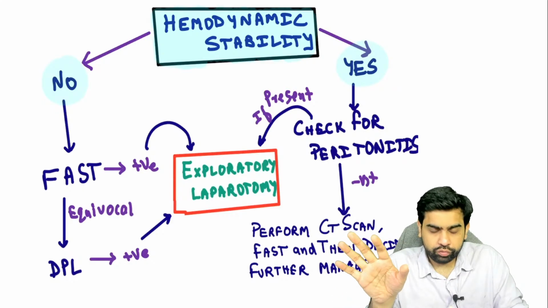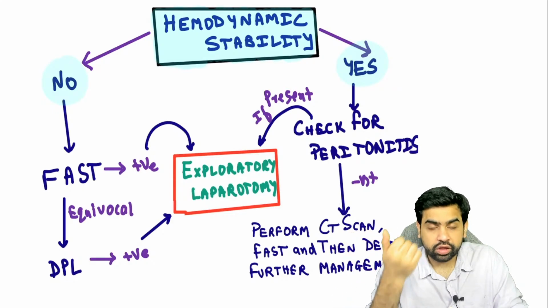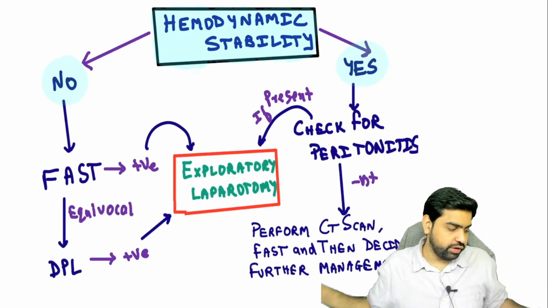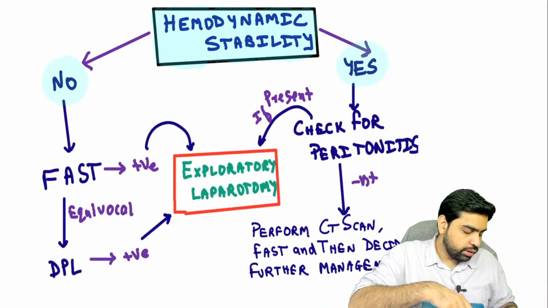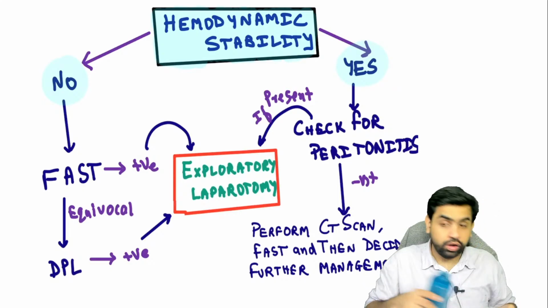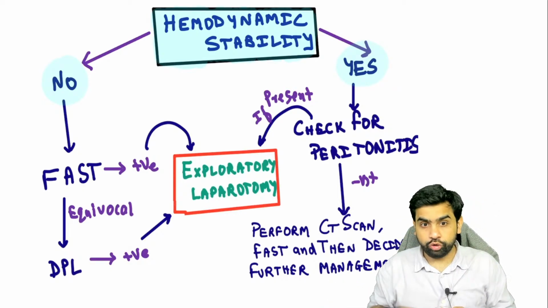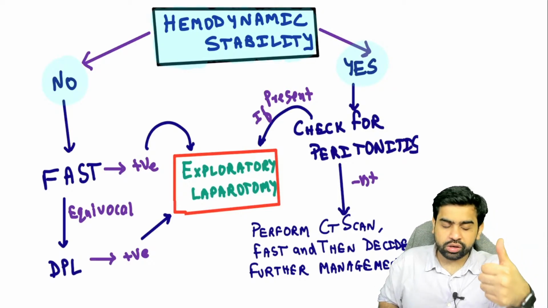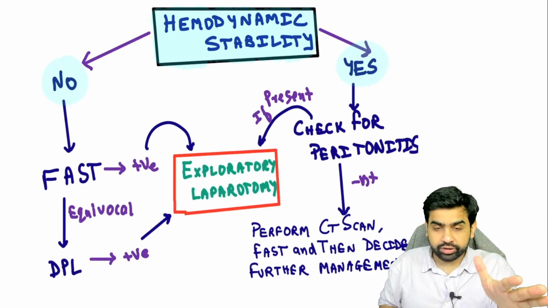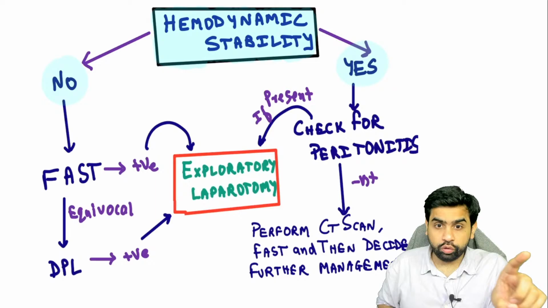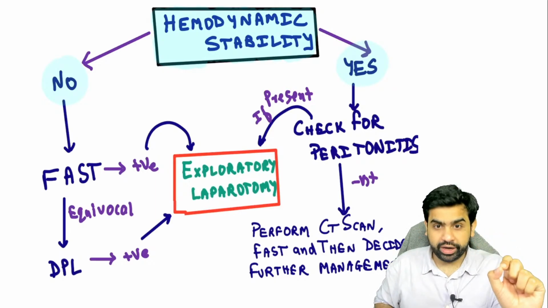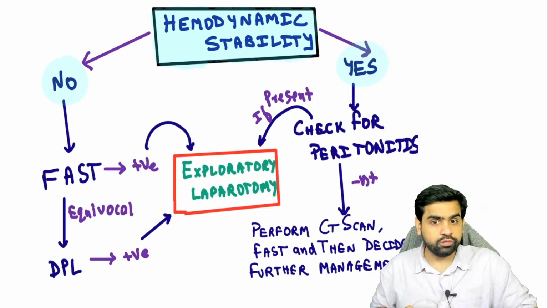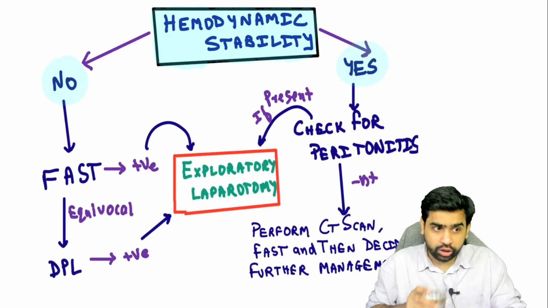I'm pretty sure you guys would have gone through this, but let's understand this. Management protocol for a blunt abdominal trauma. Whenever you have a patient with a blunt abdominal trauma, what is the first thing which you're going to do? Please remember this, they have tricked you with this a couple of times. Whenever you get a patient with a blunt or a penetrating abdominal trauma, the first thing you have to look for is features of peritonitis. Can you please tell me what are the features of peritonitis you're going to look for in the question?